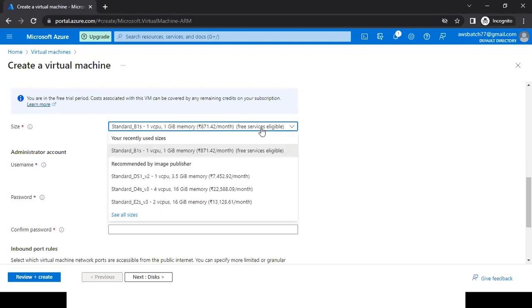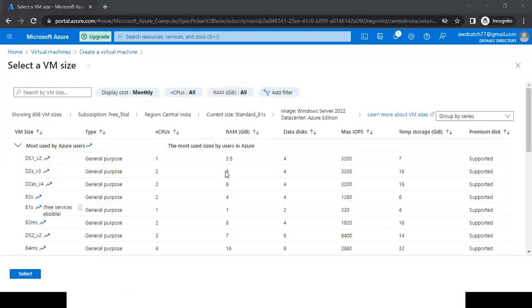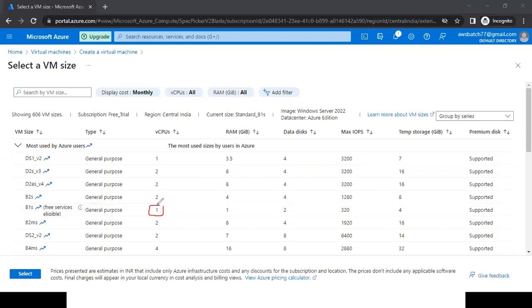We have other types also. See here, see all sizes. If I'm selecting B1S, how much CPU will we get? 1 CPU. How much RAM will we get? 1 GB. If you want to select a bigger size, you can select that also.